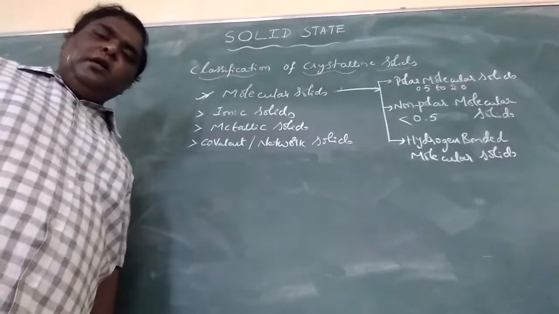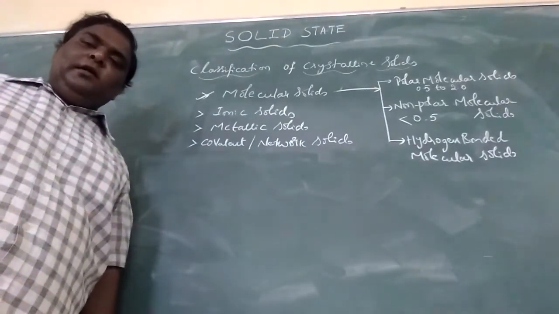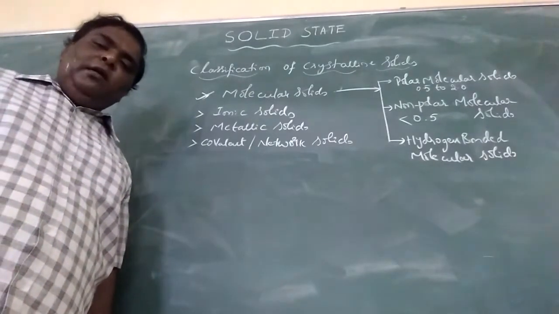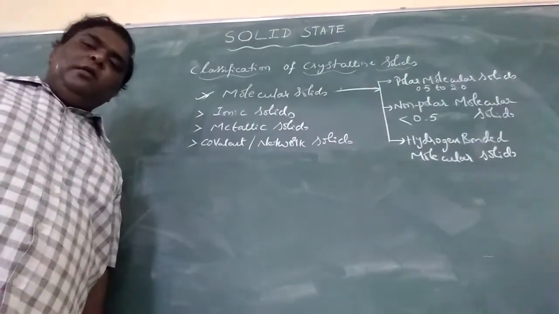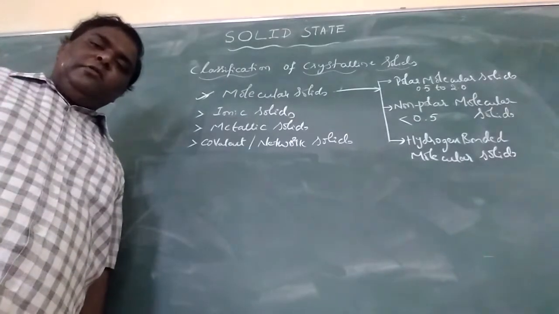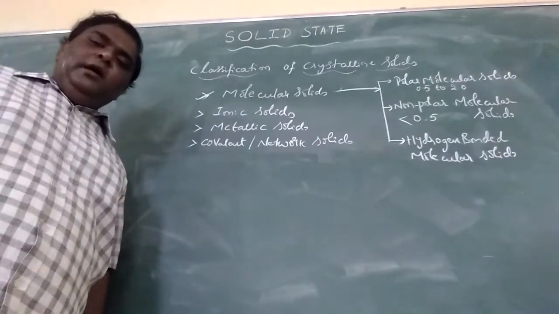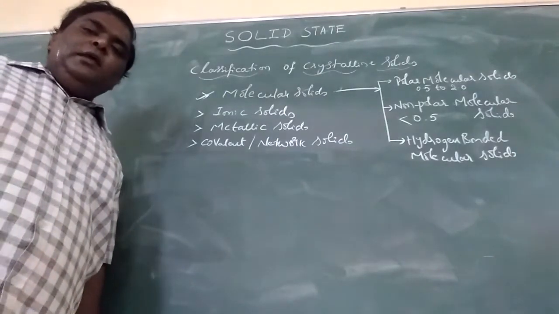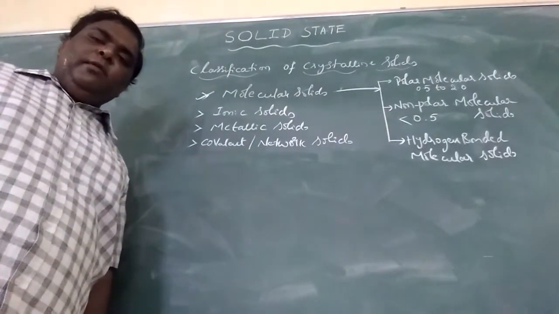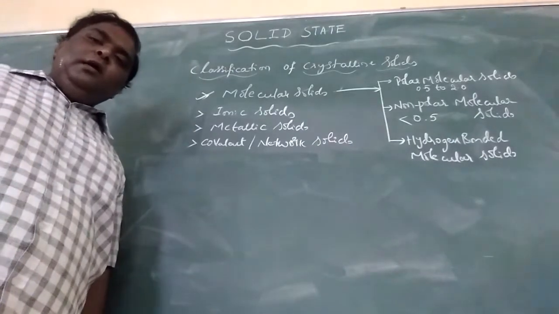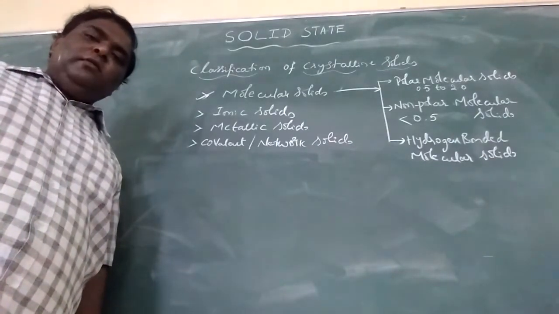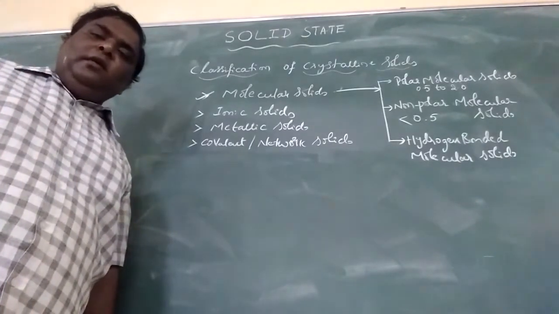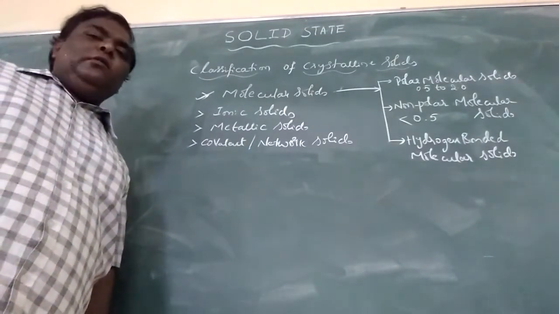The molecules are arranged as constituent particles in molecular solids, and these are classified into three types known as polar molecular solids, non-polar molecular solids, and hydrogen bonded molecular solids. In polar molecular solids, unequal sharing of electrons takes place due to large electronegativity difference, and they act as dipoles. Dipole interactions take place in polar molecular solids.